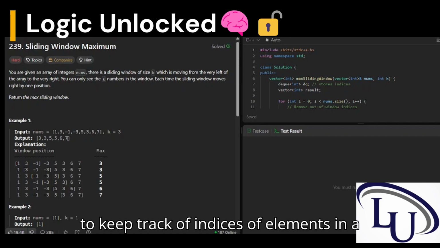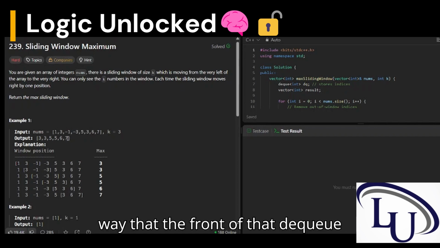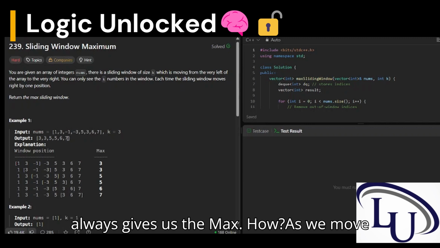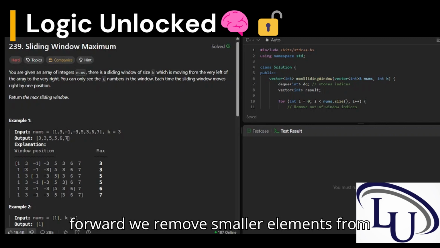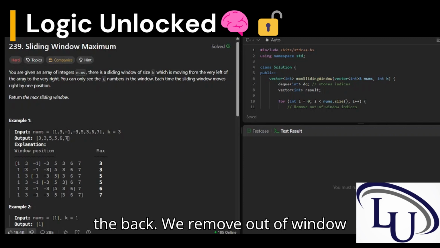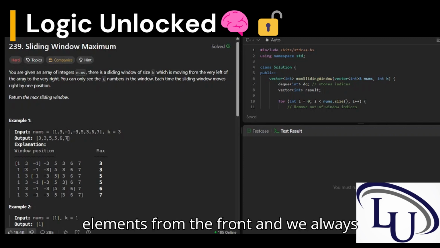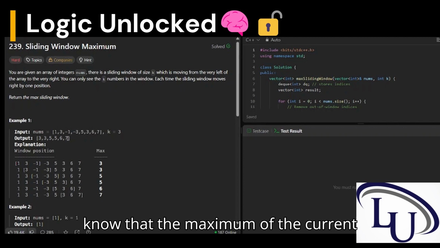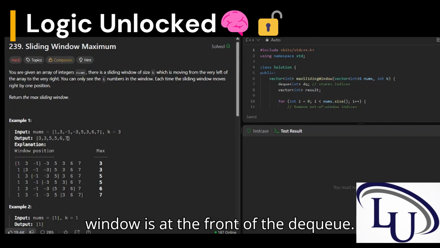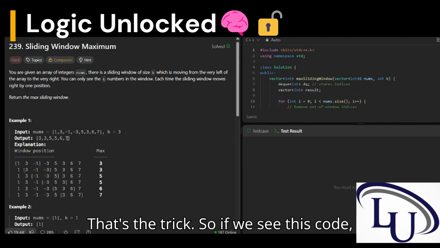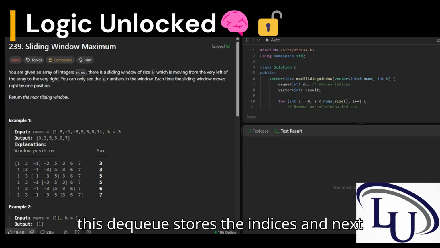We keep track of indices of elements in such a way that the front of the deque always gives us the max. How? As we move forward, we remove smaller elements from the back. We remove out-of-window elements from the front. And we always know that the maximum of the current window is at the front of the deque. That's the trick. So if we see this code, this deque stores the indices.